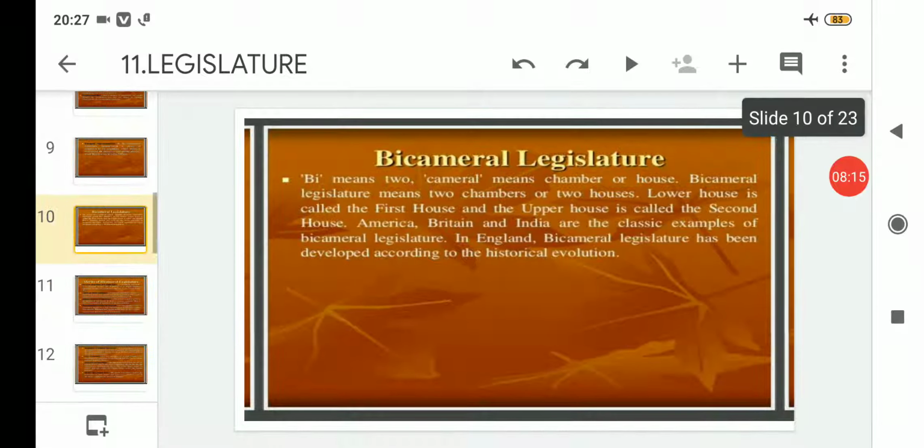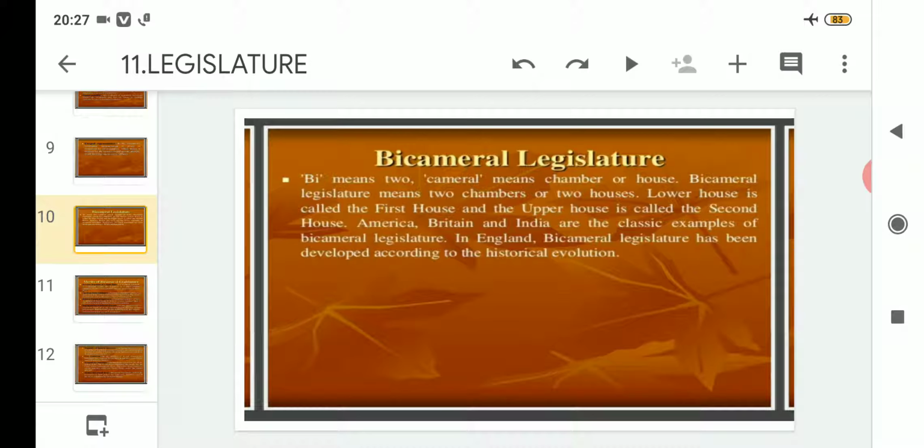So with this, we have come to the end of today's topic. Today we started understanding bicameral legislature, in which there are two houses: the lower house, which is called the first house, and the upper house, which is called the second house.